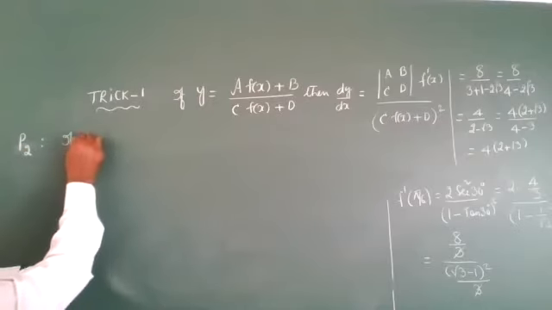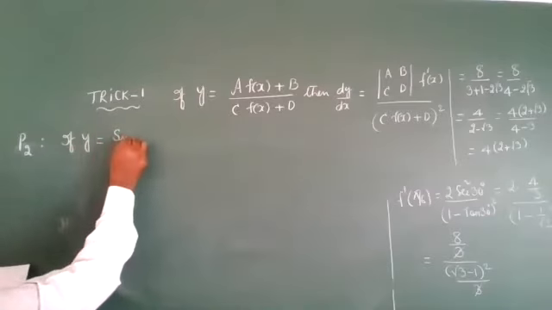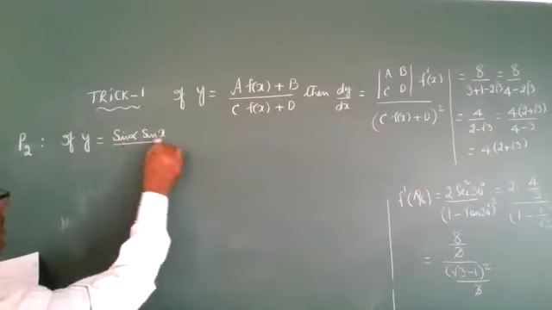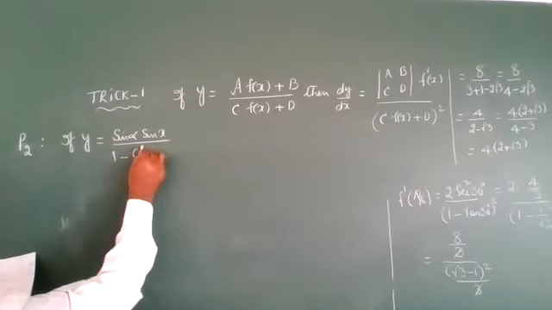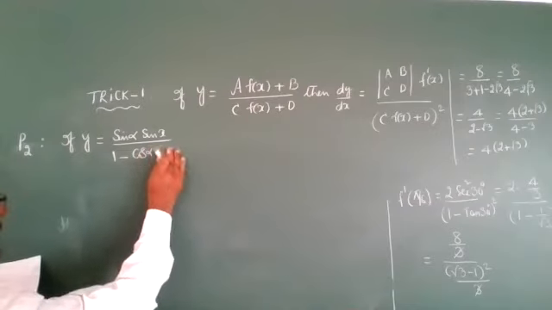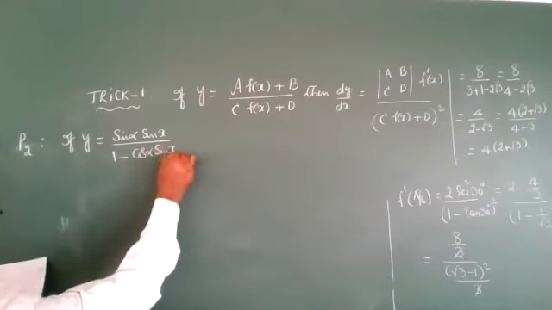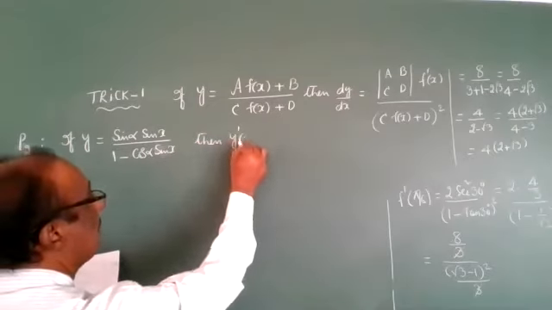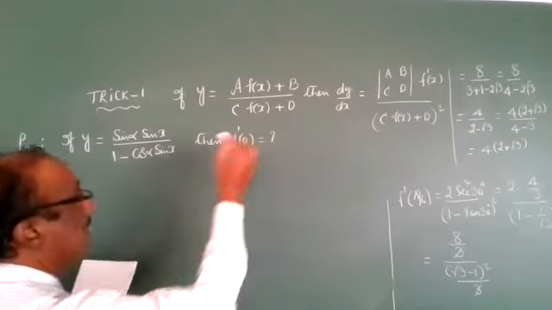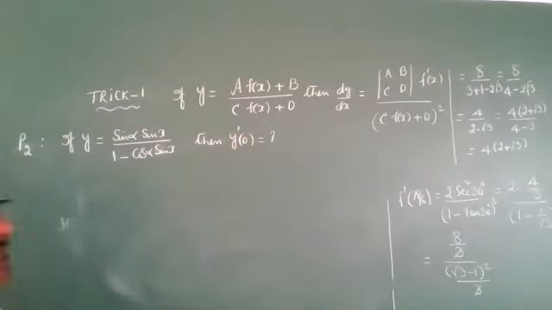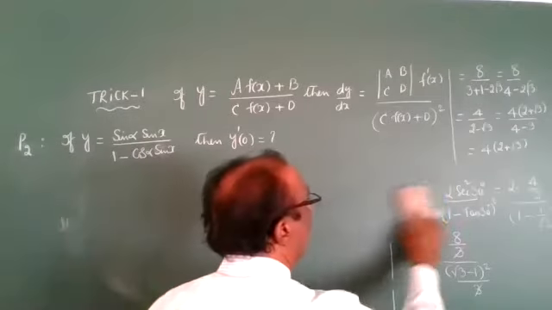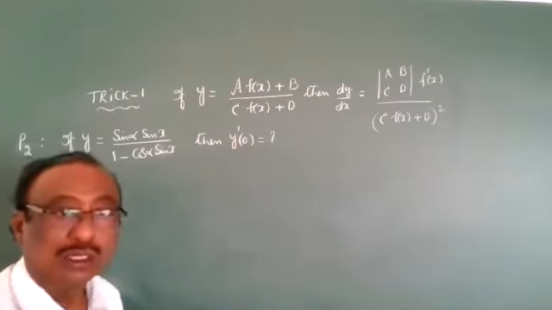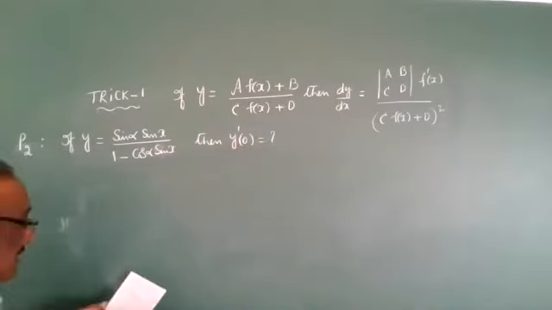If y is equal to sine alpha into sine x by the denominator 1 minus cos alpha into sine x, then y dash of x at x equal to 0 is, the derivative of y, substituting x equal to 0. The options are given.